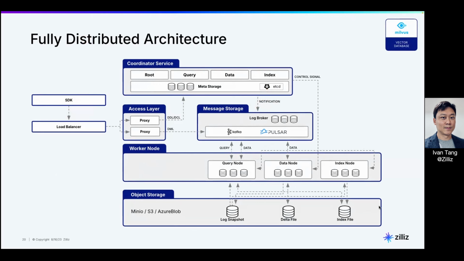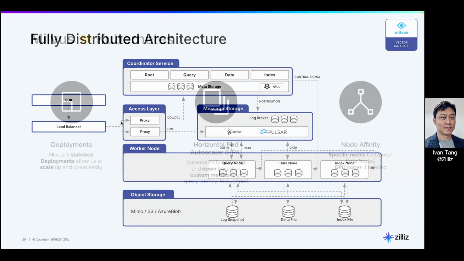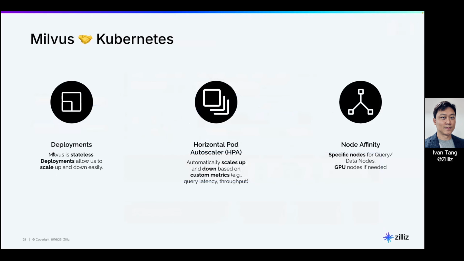Number one, we have a decoupled storage layer, which means cost efficiency. We have a separation of concerns: I have query nodes, data nodes, and indexing nodes. This means that when I do indexing, it doesn't impact my live workloads. Now, this can be run on Kubernetes definitely. And Milvus is completely stateless, so you can easily scale up and down on Kubernetes.